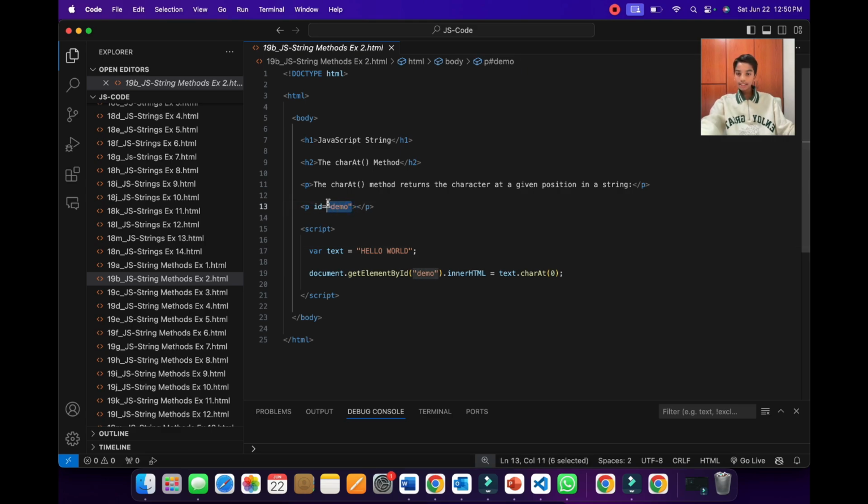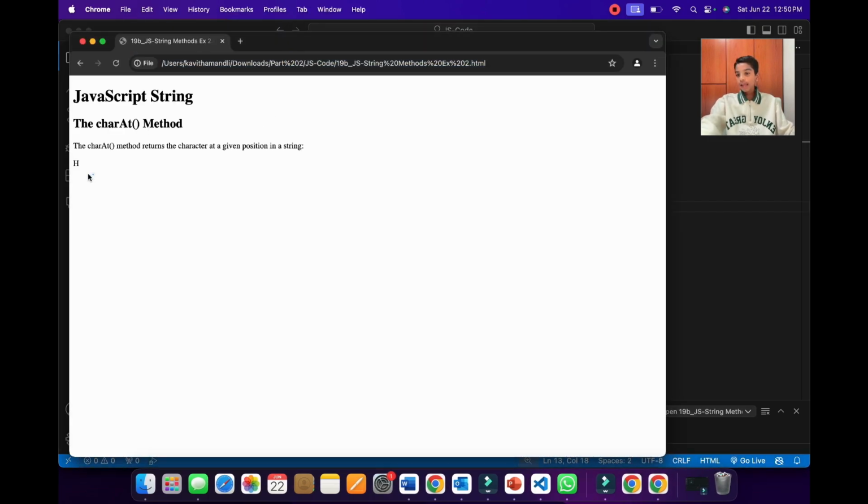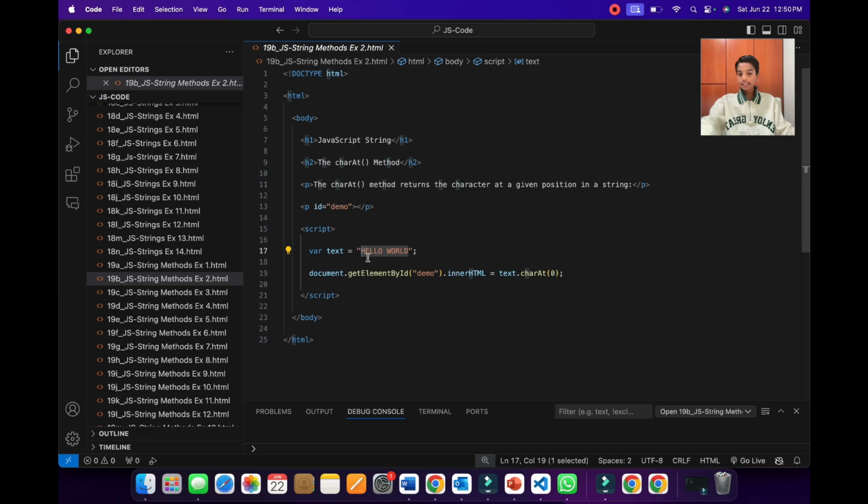When it finds this ID of demo, we go to the next step. We're using innerHTML, so we will update the content inside to text.charAt(0). Now when we run this, in the empty paragraph JavaScript will update it to H, because the first letter of the variable text is H.